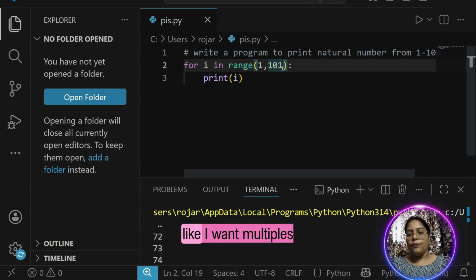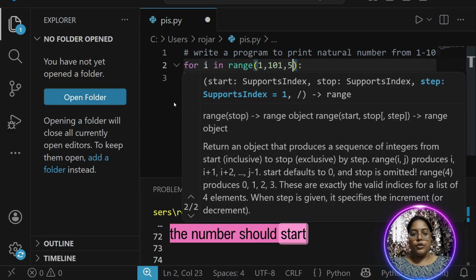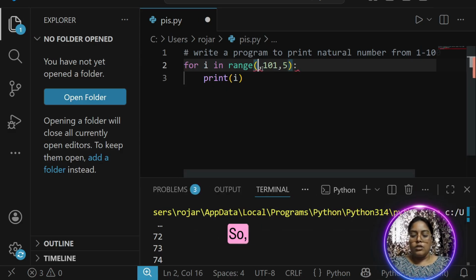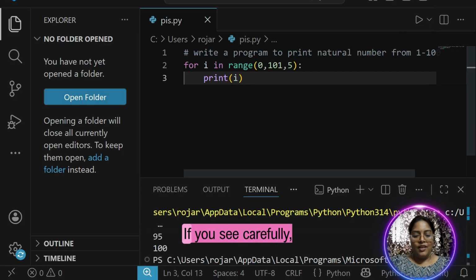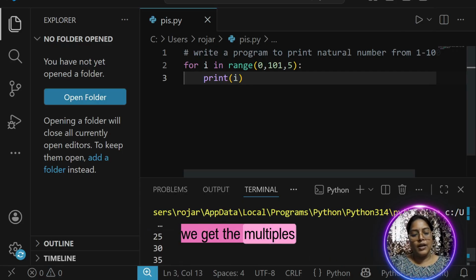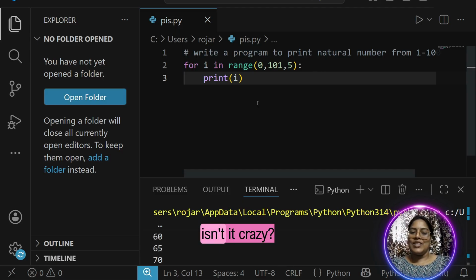So now, I want multiples of 5 and the number should start with 0. So shall we see the multiples of 5? Chalo. If you see carefully, we get the multiples of 5 here. It starts from 0, 5, 10, 15, 20, and so on. Isn't it crazy?